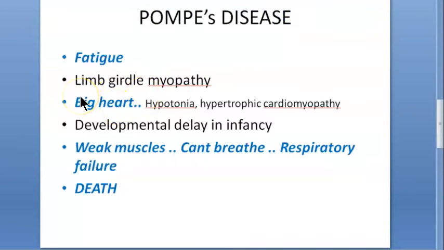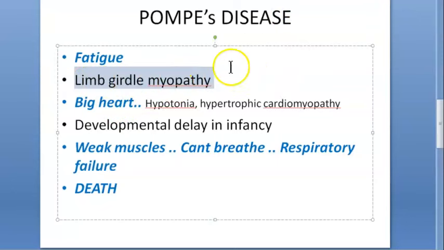Guys, just 2 more points let me add here. These people will have limb girdle myopathy. Myopathy is what? Muscle problem only, right? How is the heart? They have a big heart because there is accumulation of what? Glycogen, very good. But you understand it is a pathology.